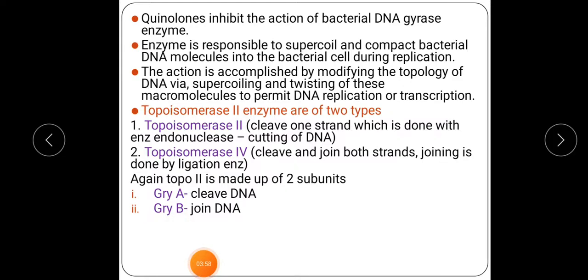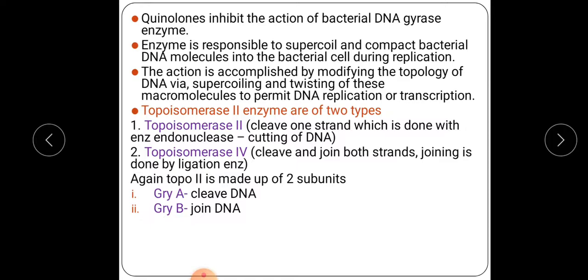of the cell is, from the DNA we can form mRNA, that is known as the transcription process, and from that mRNA we can form proteins, that is known as translation. This whole process, transcription and translation, that is DNA to mRNA formation and mRNA to protein formation, is known as the central dogma. And this specific action is accomplished by the topology of the macromolecule, which will permit the DNA replication or transcription process.